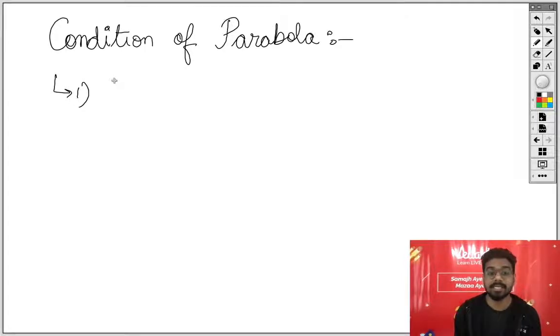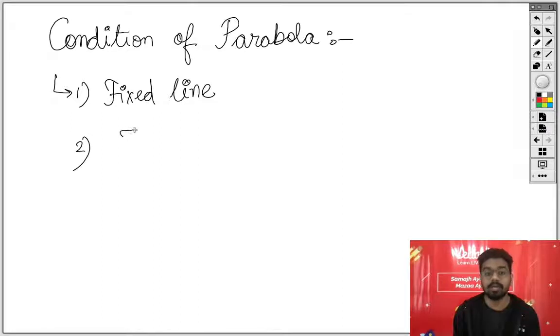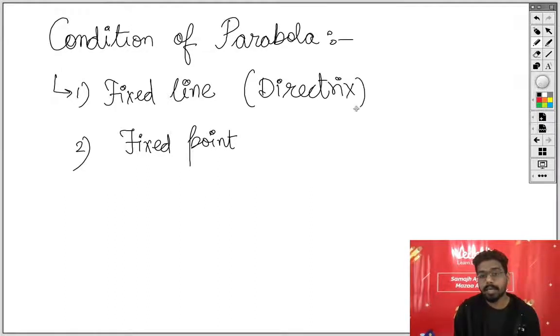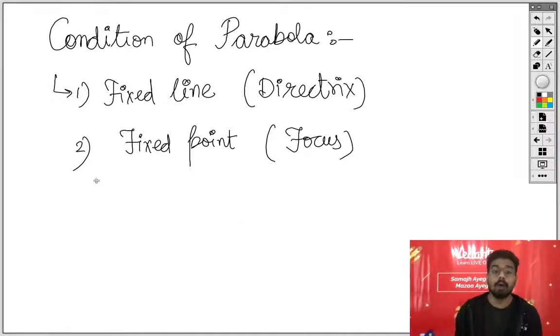The first ingredient is the fixed line. We will have a fixed line in the condition, and the second thing that we will have is a fixed point. So before we draw a parabola, we will have a fixed line and a fixed point. We call this fixed line the directrix, and the fixed point is the focus. Fine. So the fixed line is known as directrix and the fixed point is known as focus. Now let's call this line D, and let's call the point F.